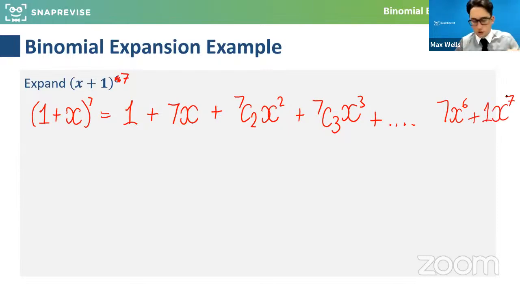So what's happening each time here is if I multiply across 7 brackets and I do a 1 times a 1, then there are 5 other brackets left. They've all got to be x's multiplied together. Or a 1 times a 1 times a 1, then there's got to be 4 of the other thing, the x's, multiplied together. So as the number of 1s decreases, the number of x's increases and vice versa. But what this number is giving me is the number of combinations of grouping those amounts of things.